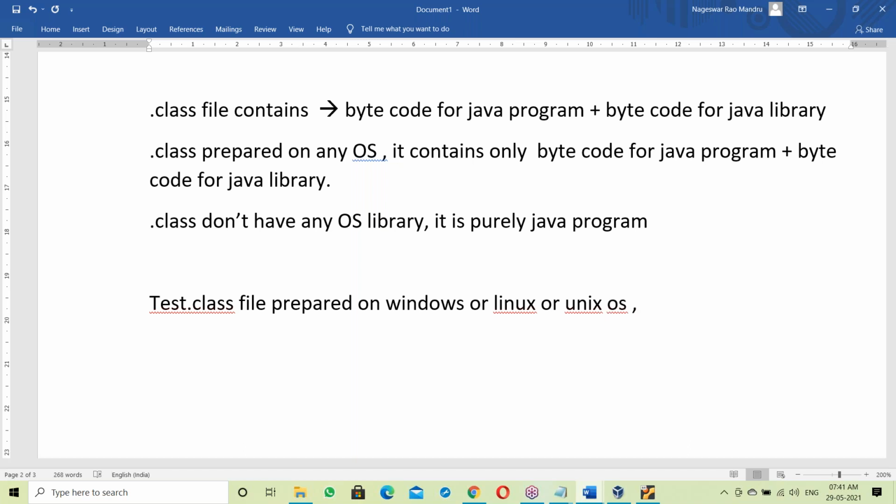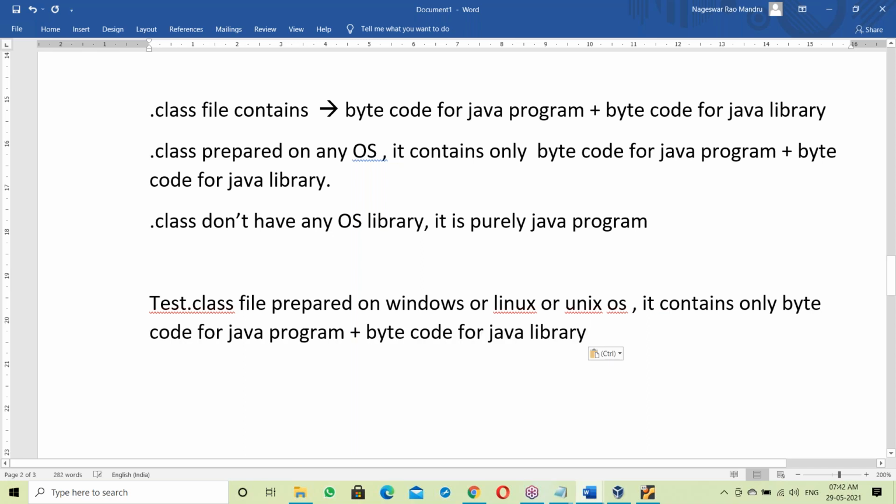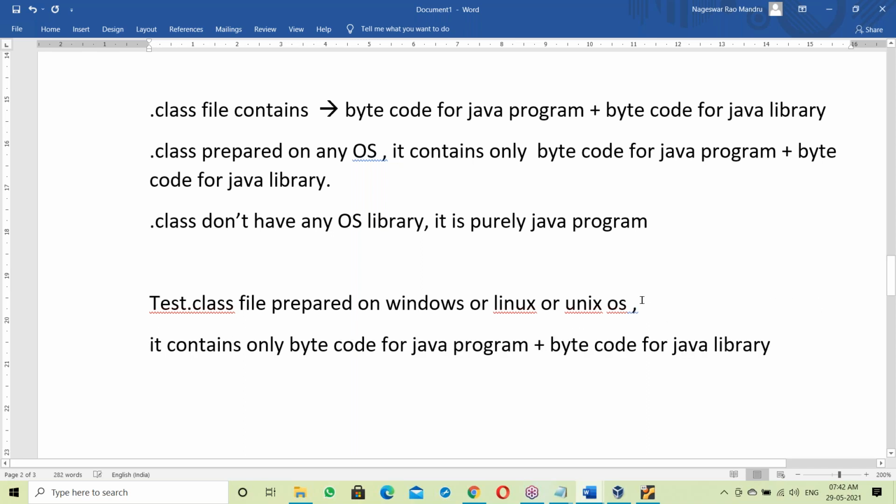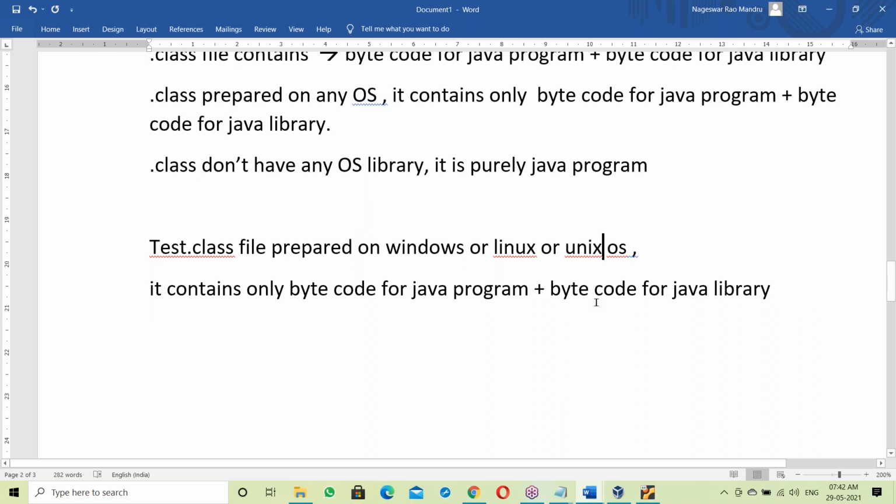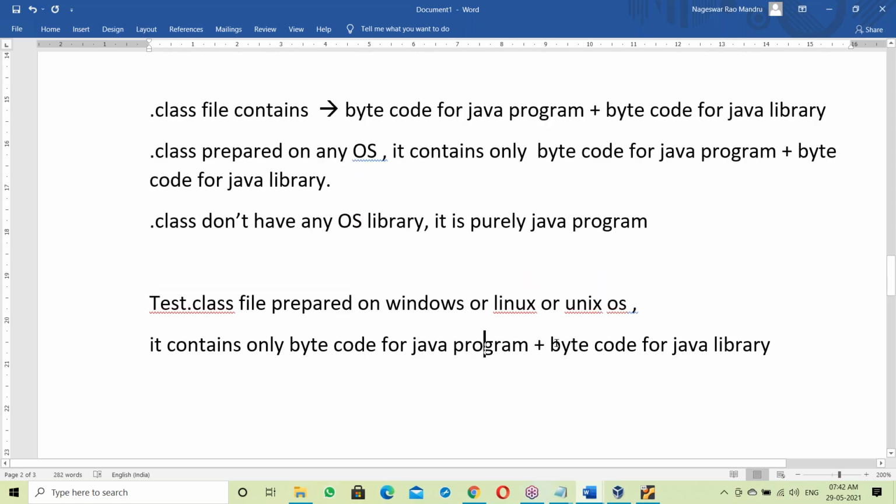The OS can be anyone, but it contains only Java program code and byte code for the Java library.